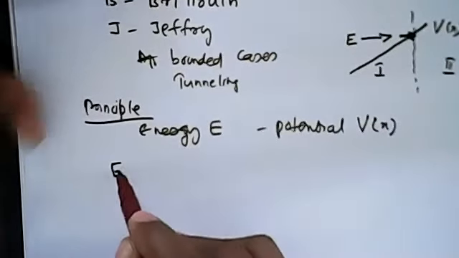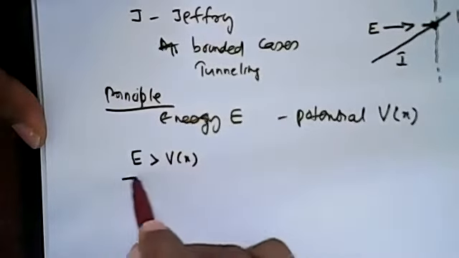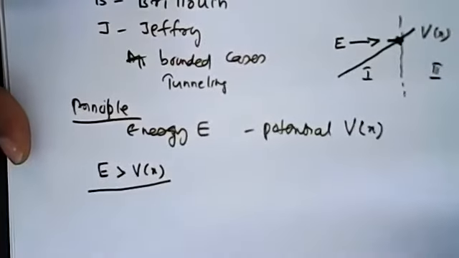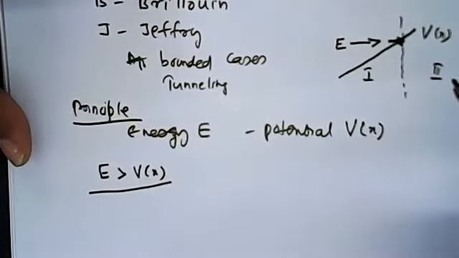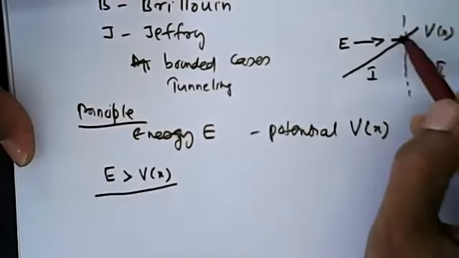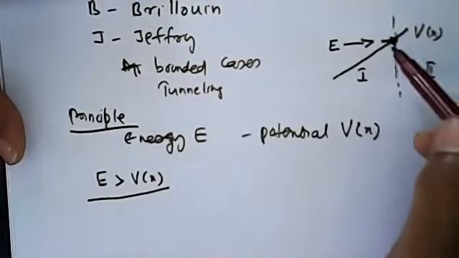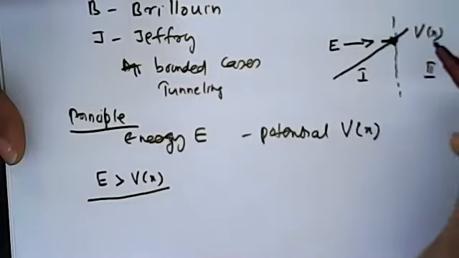Is that clear? So let us discuss first that condition. E is greater than V of x. The other region is the second region. In the second region, you can see that energy is less than potential.